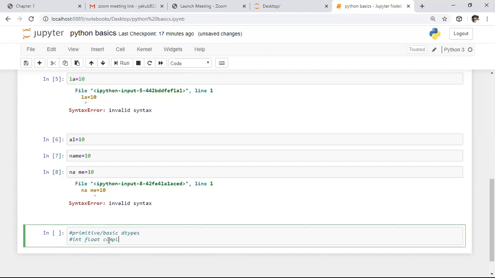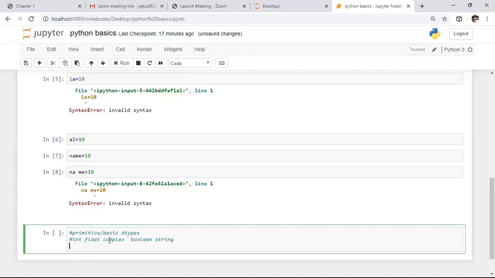After complex numbers we have boolean expressions and the string data type. In Python, we don't have a special data type for a character. Characters are also represented in the form of strings only. These five are the primitive or basic data types present in Python. As I already told you, it is a dynamic programming language. Based on the value only, memory will be allocated to the variable.